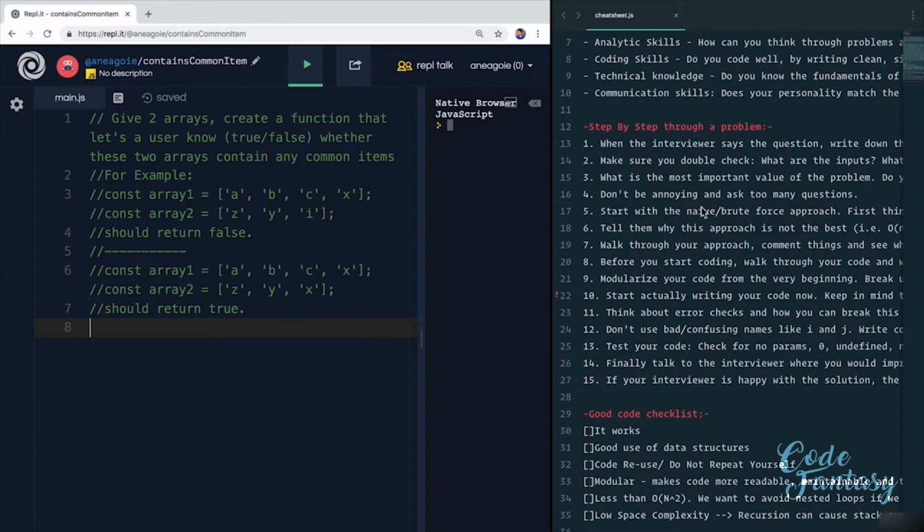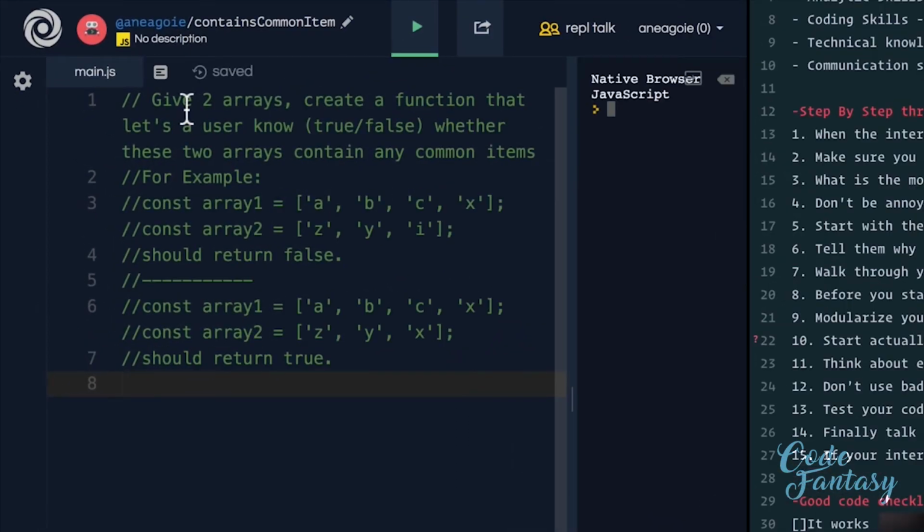Welcome back. By this point, you should be familiar with how a typical successful coding interview should look, especially how to solve a problem in front of an interviewer. And we're going to do a fun little exercise here. An interviewer just asked us a question, and this is the question right here.